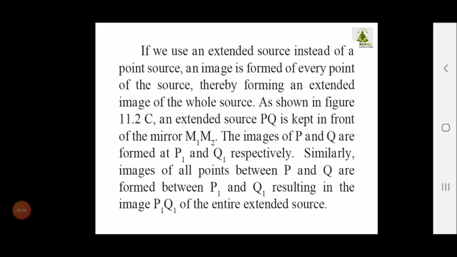As given in figure 11.2, an extended source PQ is kept in front of mirrors M1 and M2. The images of P and Q are formed at points P1 and Q1 respectively. Similarly, images of all points between P and Q are formed between P1 and Q1, resulting in the image P1 Q1 of the entire extended source.